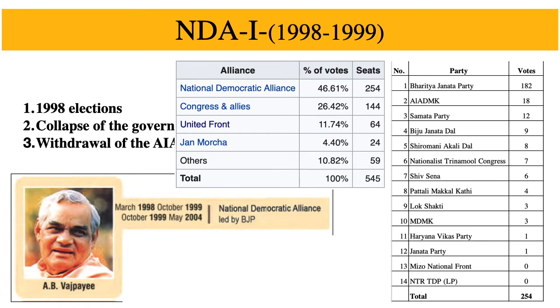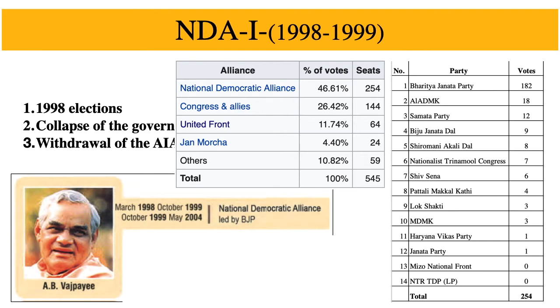However, this government didn't stay long. After 13 months, so you see the same number. Earlier it was 13 days. This time it is 13 months. After 13 months, AIADMK, you can see over here, withdrew its support with 18 votes. So with the withdrawal of its support, the government collapsed.